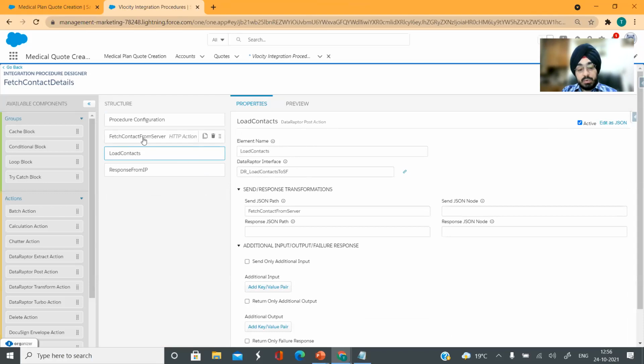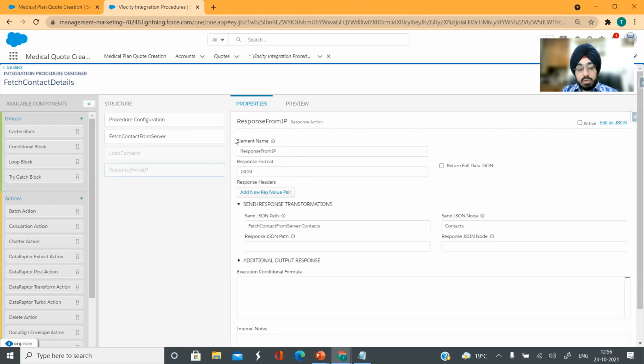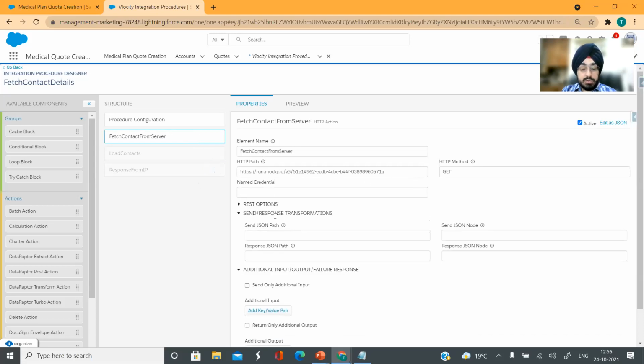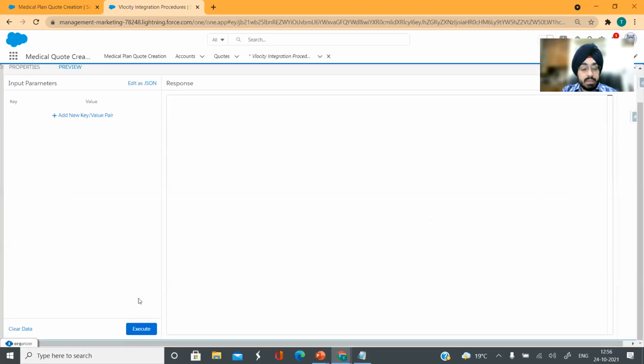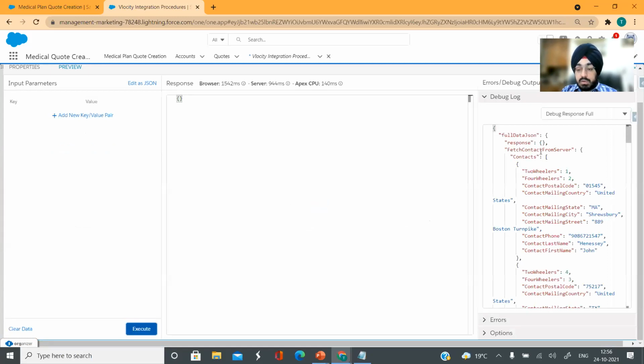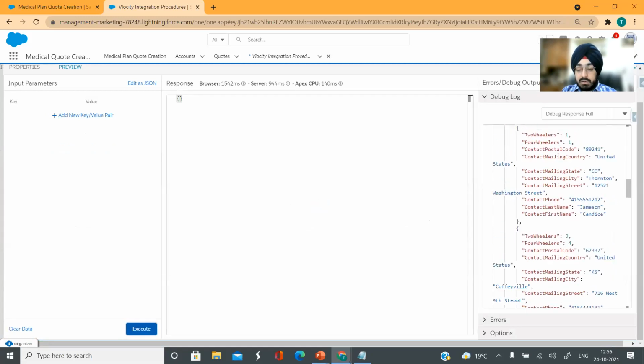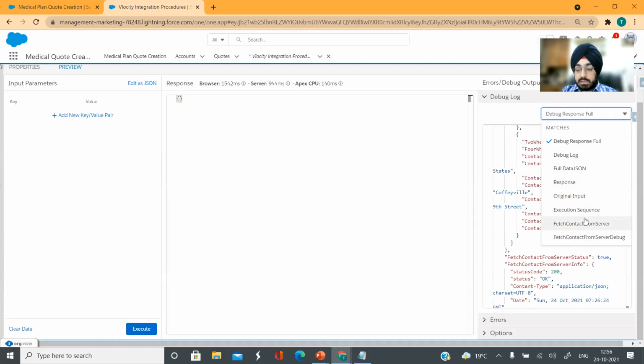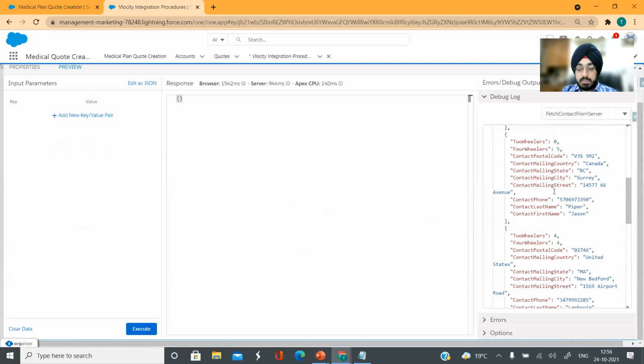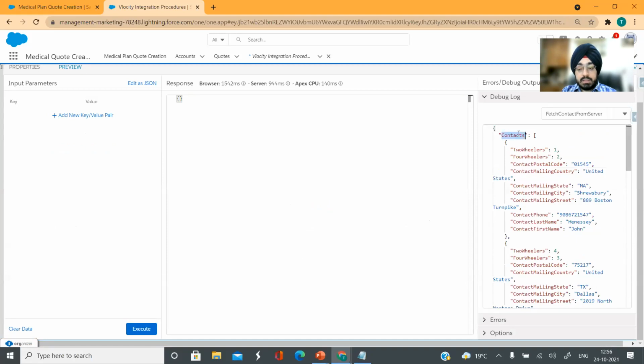So let's say I just want to test if my HTTP action is working or not. So I will deactivate everything which comes after that in order to test if the flow up till here is working or not. Okay. So this is how you narrow down your development and save time on debugging errors. So if I see this up till here, it's working fine. If I click on this and click on fetch contact from server, I can see that the contacts are being